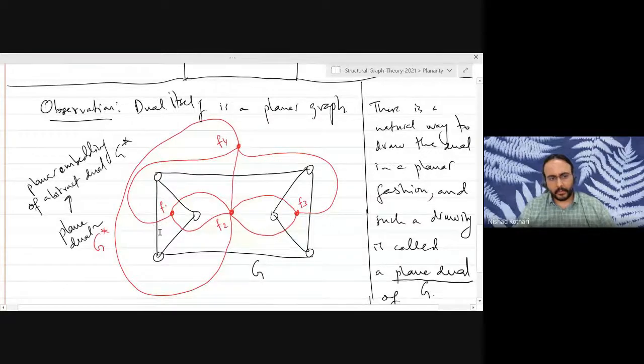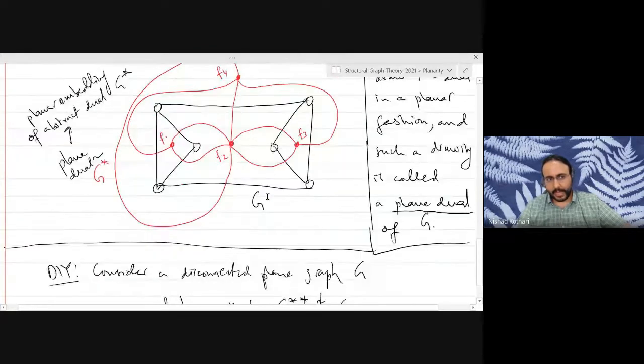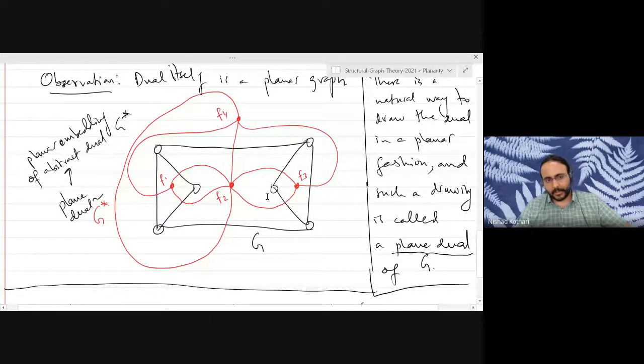Right, so we observed at the end of last lecture that the dual itself can be drawn in a planar fashion if you have a plane graph, and such an embedding of the dual is called a plane dual for that graph. So there is the abstract dual, but the abstract dual also happens to be planar, and you can get a drawing from the original drawing, so that will be the plane dual.